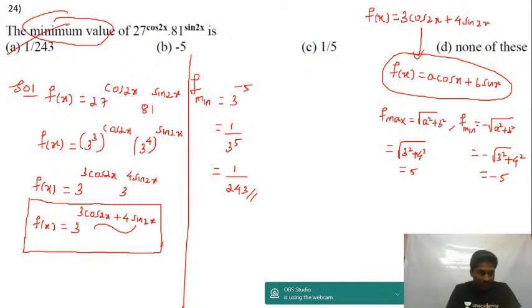So use that logic, guys. Maximum value of a cos x plus b sin x, minimum value of a cos x plus b sin x. Use that value and substitute, and you get the first option. Let's move to the next question.